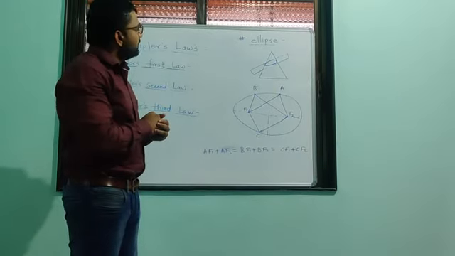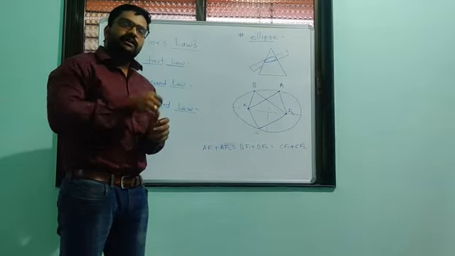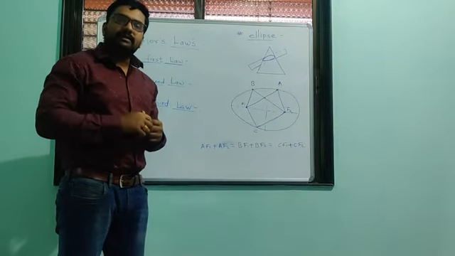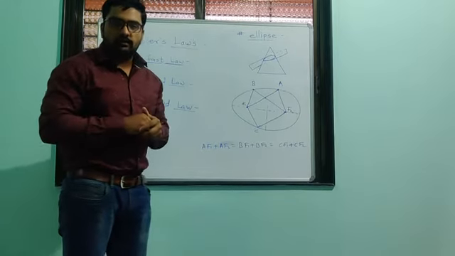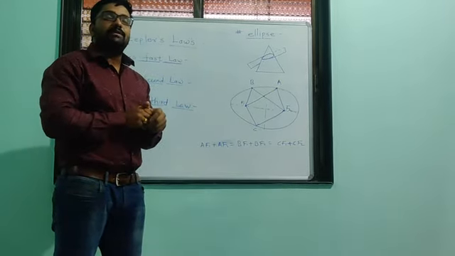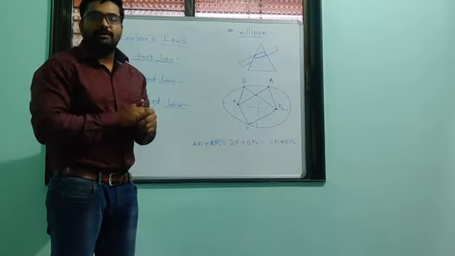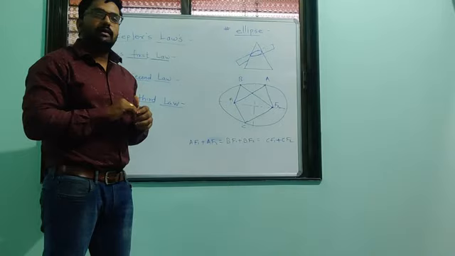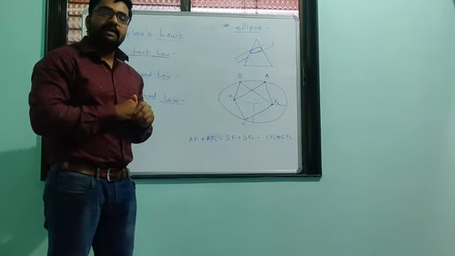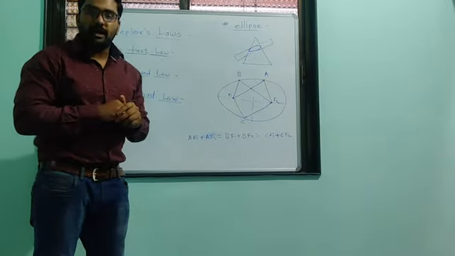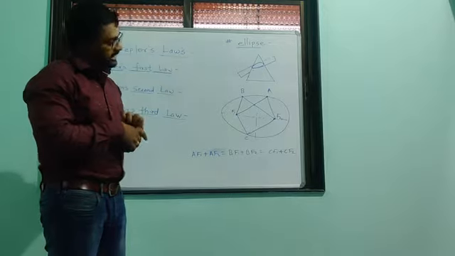What is centripetal force? Simply, this is the force which is directed toward the center and which is responsible for the circular motion of an object. Due to its presence, an object can be set into circular motion. Also, we have studied the formula for circular motion, that is mv square by r. That much study we carried out up to the last lecture.